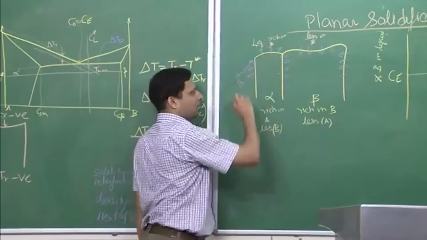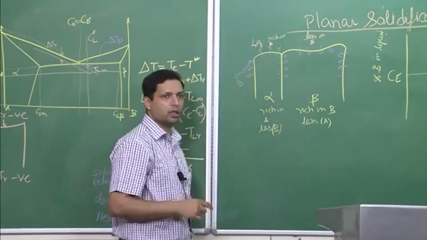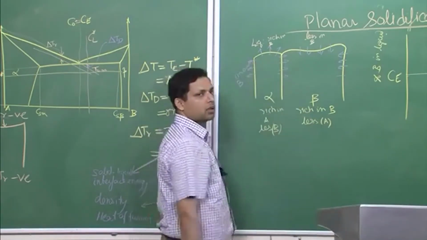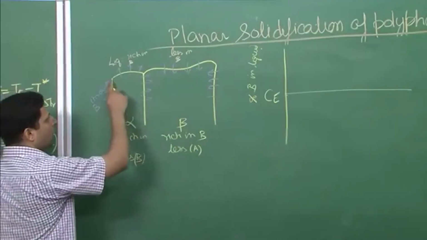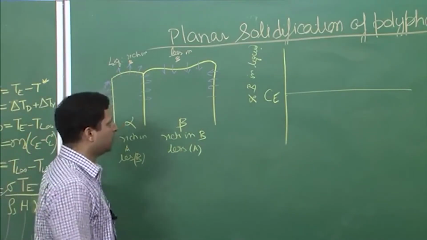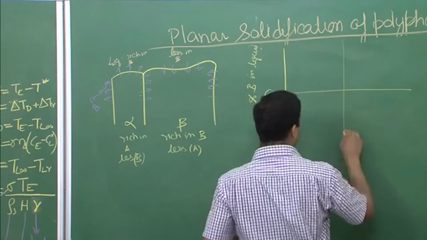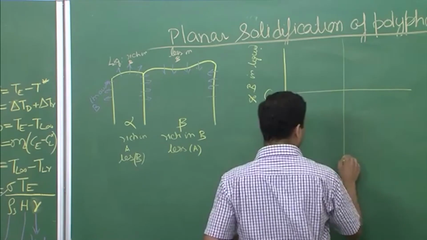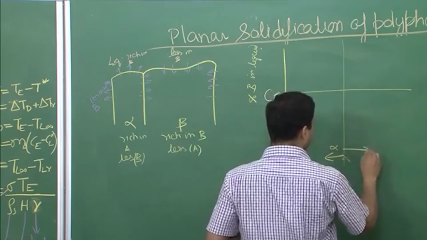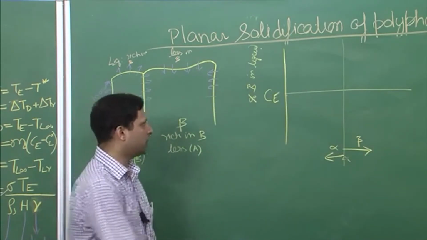We are talking about less than a micron difference in height because of the radius of curvature, and that must be kept in mind. So overall it is still planar growth, and we are looking at the liquid composition just ahead of it. Let us say this is where the alpha region ends, so this is alpha over here, this is beta over here, and this is our C eutectic.